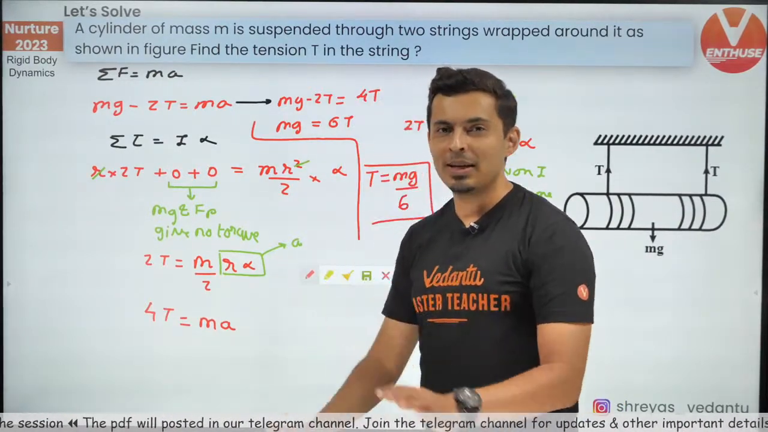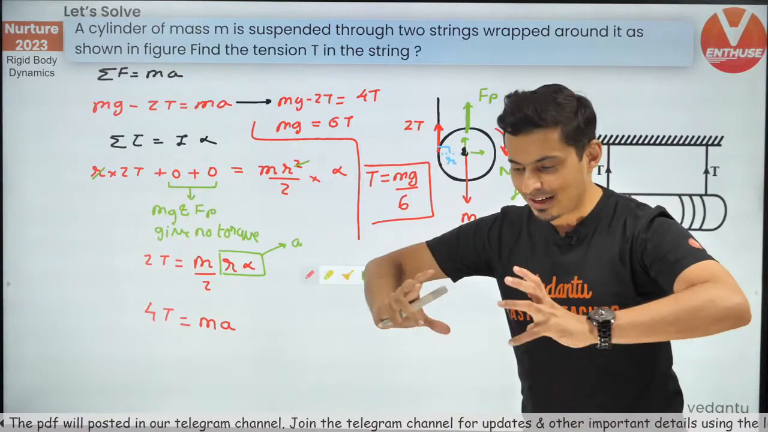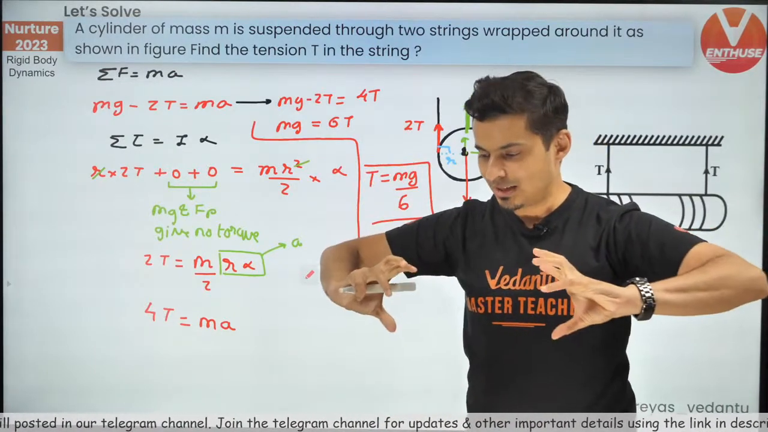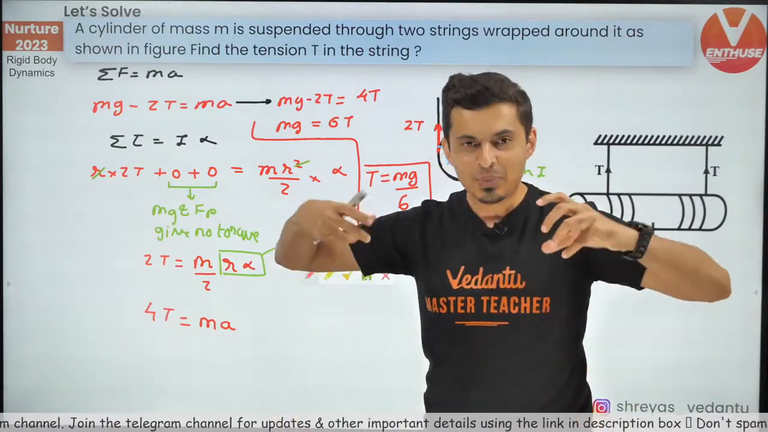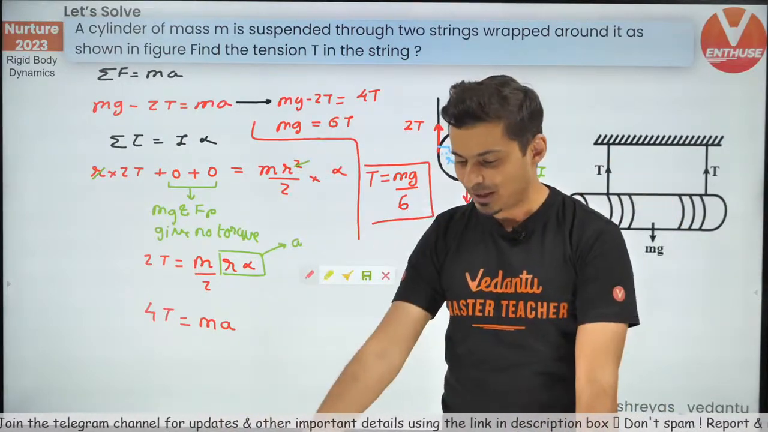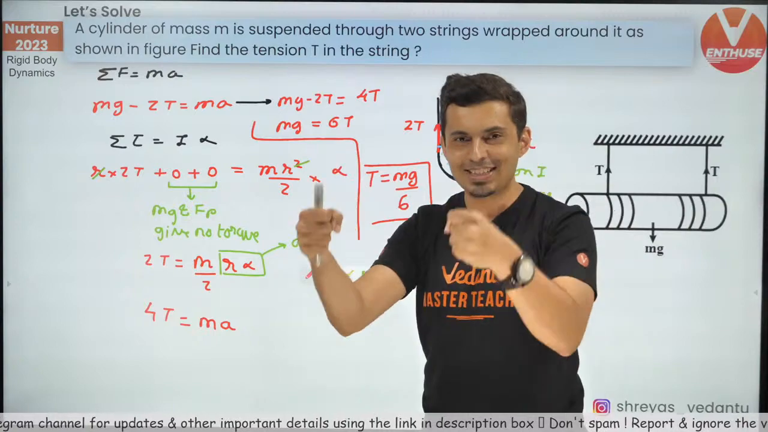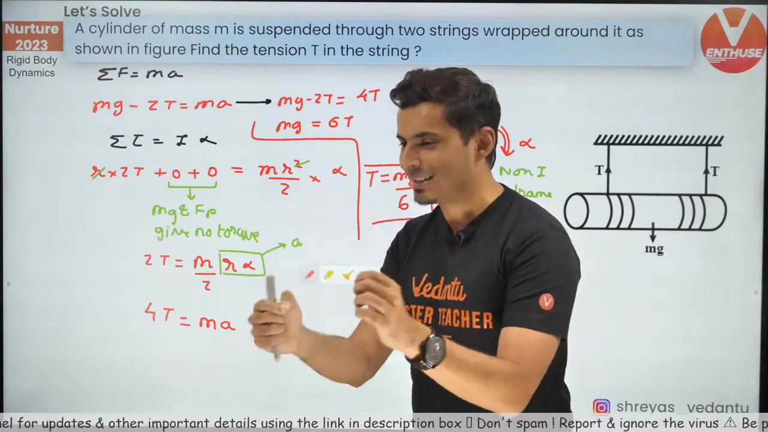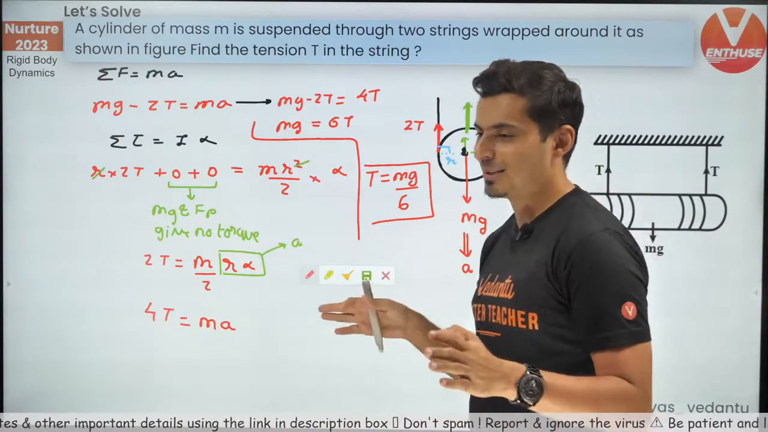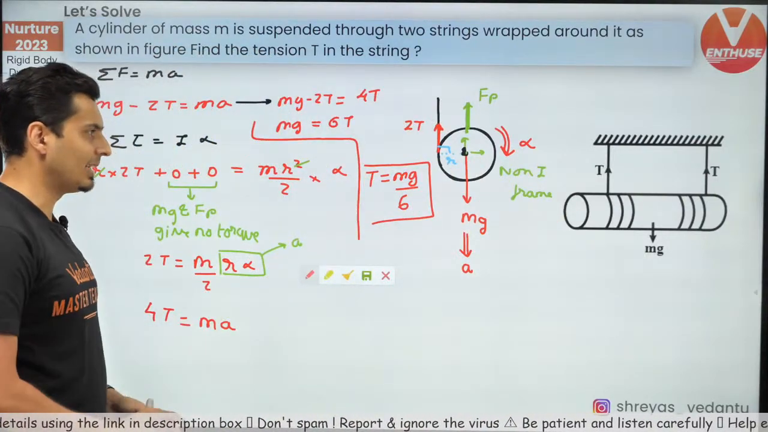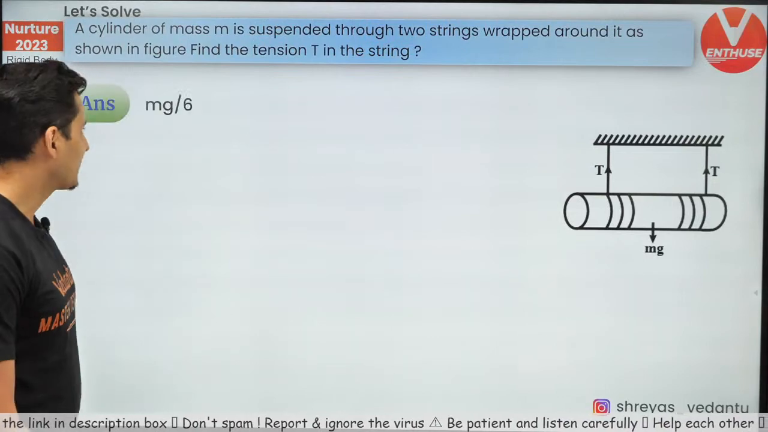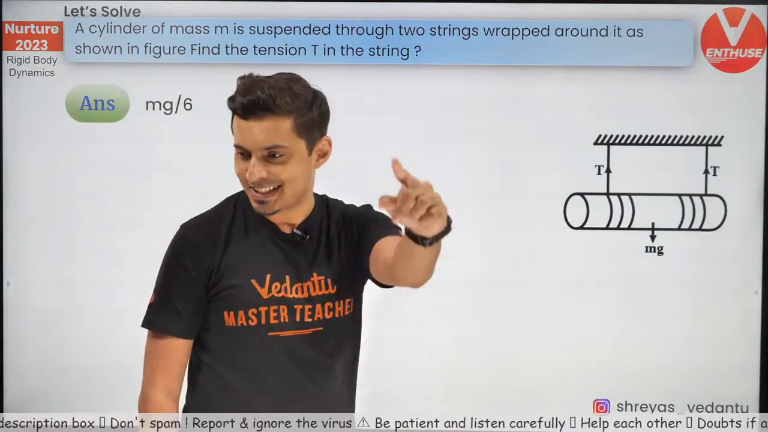Isn't it amazing? This thread which was being held and suddenly that spool or that reel started slipping, it slipped out of your hand, it starts falling down. You have just figured out how much tension is there in those threads. It's amazing. It's mg by 6. What a brilliant question. If there was one thread, then it will be 2 mg by 6 or rather mg by 3. Beautiful question. So that's the answer, mg by 6.